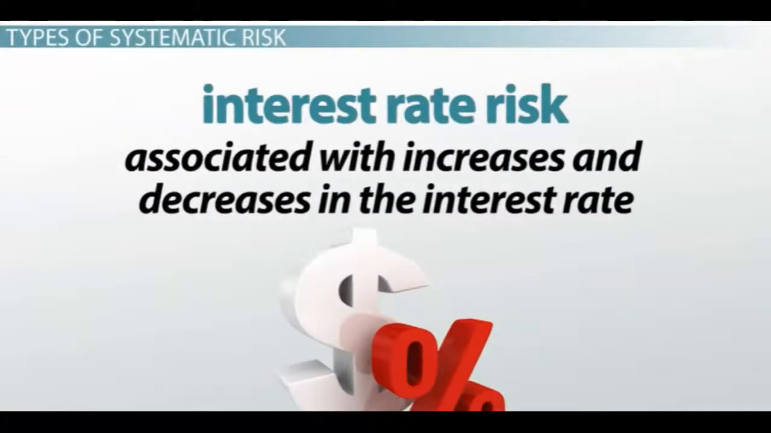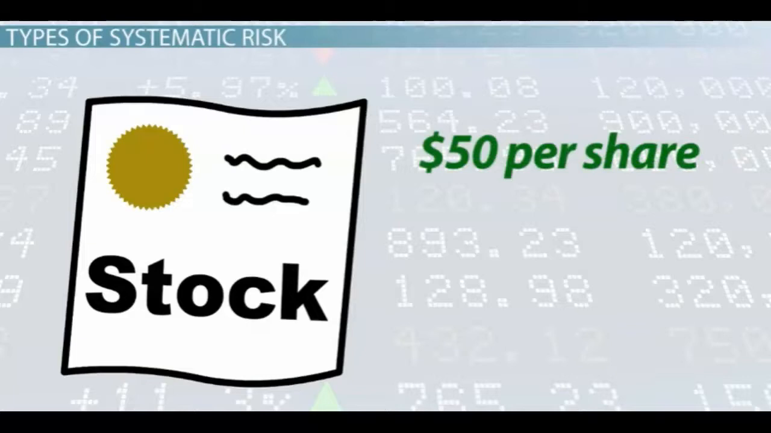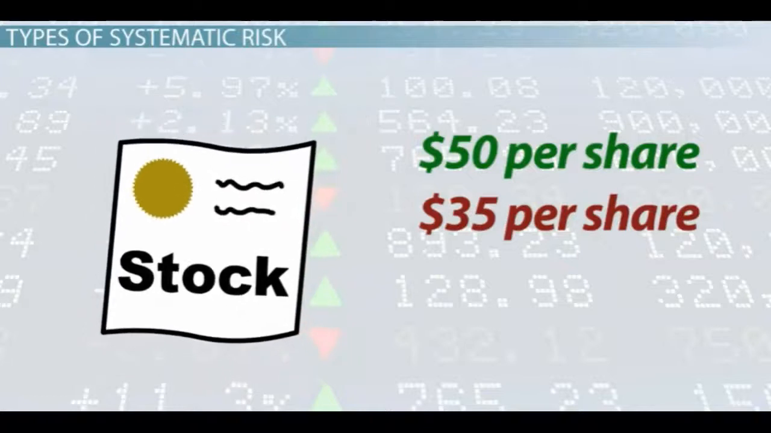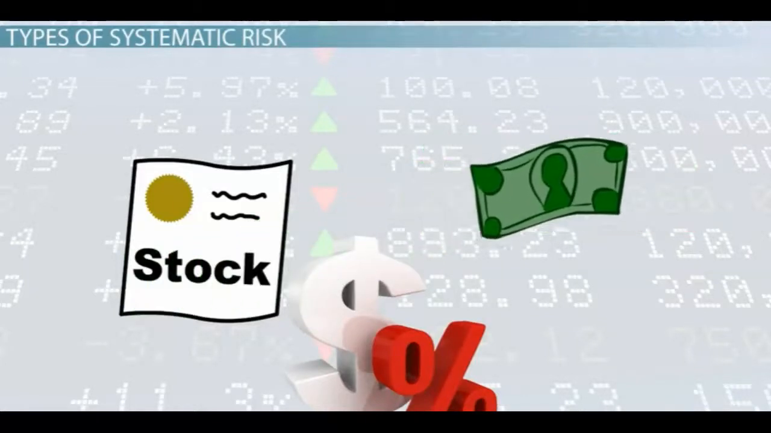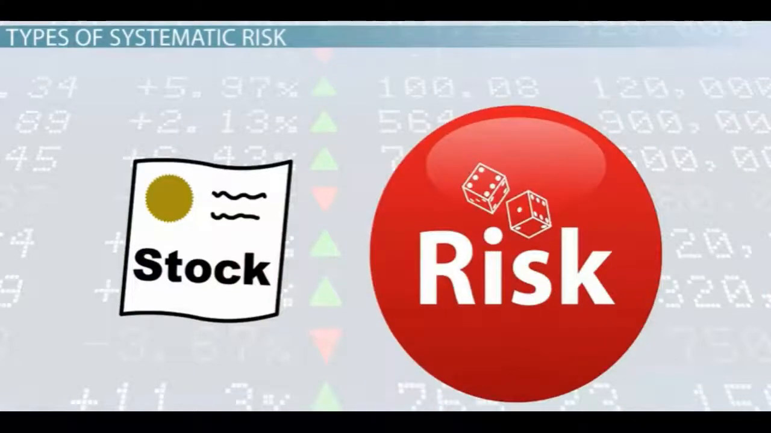Interest rate risk. This risk is associated with increases and decreases in the interest rate. For example, if you purchased stock in a particular company at $50 per share and their price falls to $35 per share, the value of your investment has not only decreased, but the interest or dividend you are likely to earn has also likely decreased. Maybe the returns from the investment can no longer be reinvested at the same rate of return. The risk is that your return on investment will be reduced due to uncontrollable market conditions.